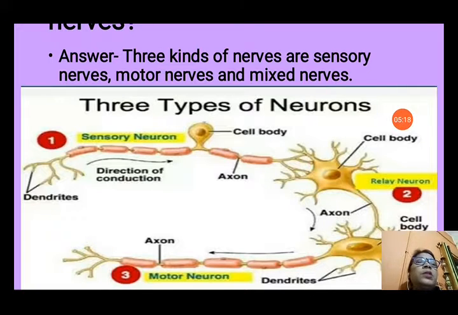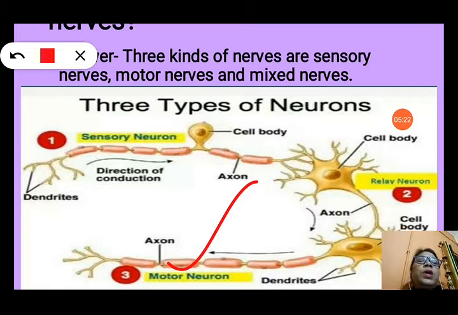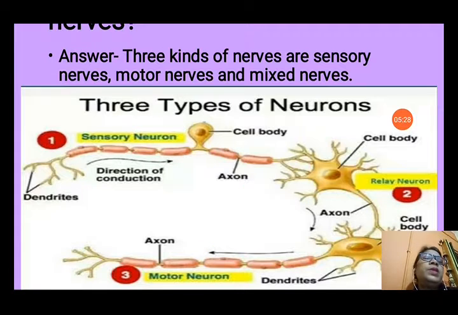The orders that are given by the brain are taken by the motor nerves to give the responses from the sense organs. And mixed nerves do both the jobs. They act as the sensory neuron also, and they act as the motor neuron also. They are carrying the messages to the brain or spinal cord, and again, they are taking back the responses from the brain and spinal cord to the sense organs.